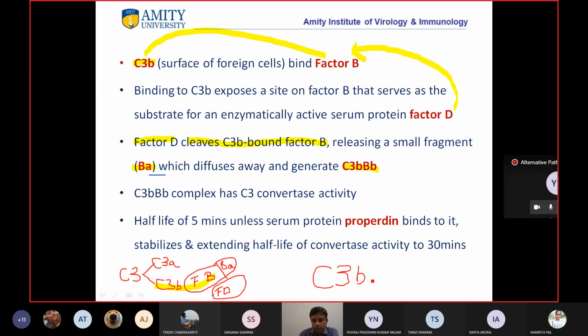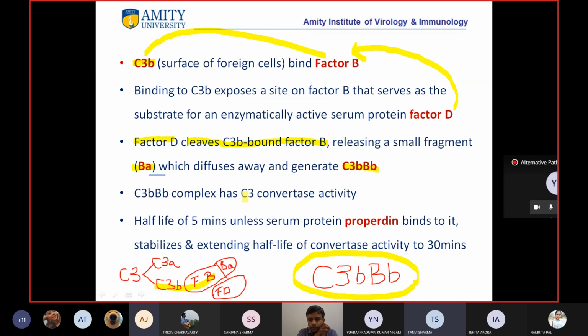C3b and the bigger fragment of factor B, which is capital B, small b. Okay, clear? And this has the C3 convertase activity. So in the alternative pathway, this is your C3 convertase. This C3bBb complex has C3 convertase activity. Clear?